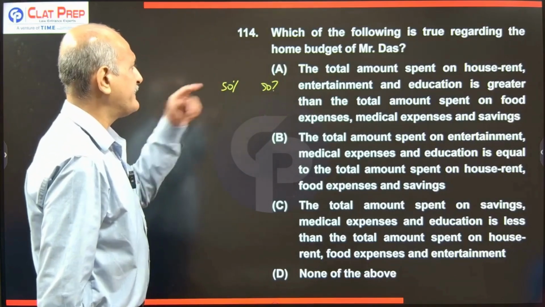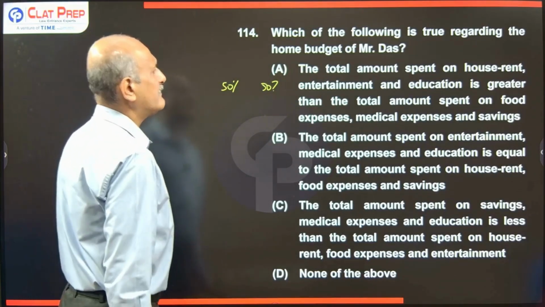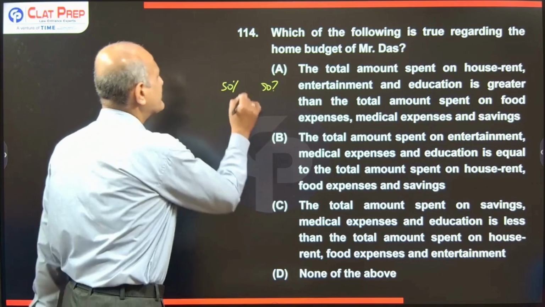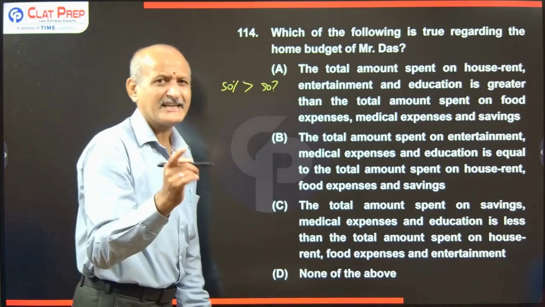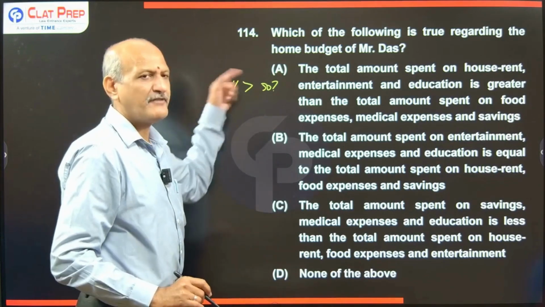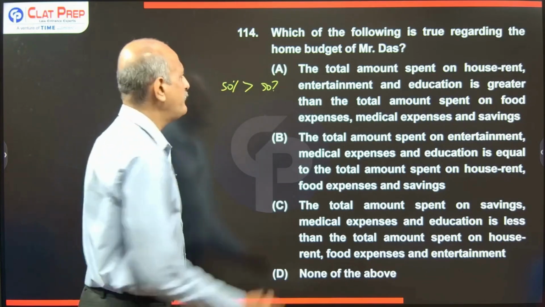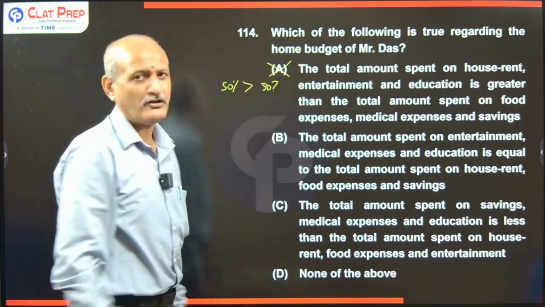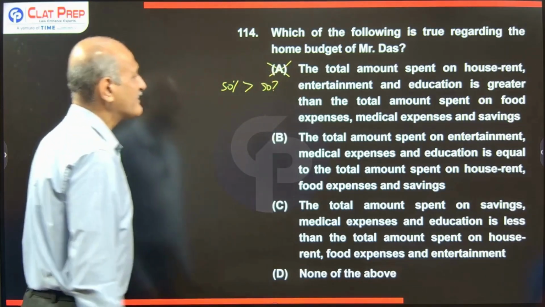Now please see here. He is telling that the amount spent on the first 3 categories is greater than the amount spent on the other 3 categories. Is 50% greater than 50%? Definitely no. So this statement is false. Okay, next one. Let's see another one.